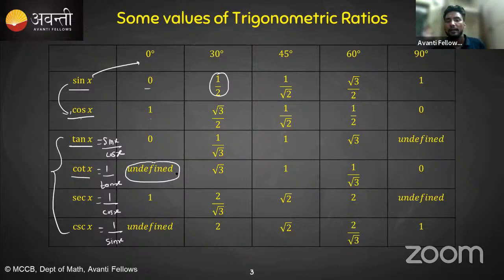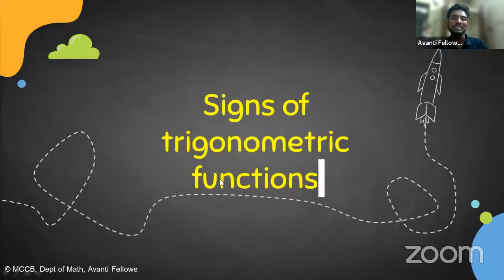And after this, in today's class, we are going to learn about the signs of trigonometric functions. So we already know that sine, cos, all the trigonometric ratios are a kind of function. The detailed graphs and everything we will discuss when we start the trigonometric functions chapter. At that time we will discuss the graphs for the different trigonometric functions.